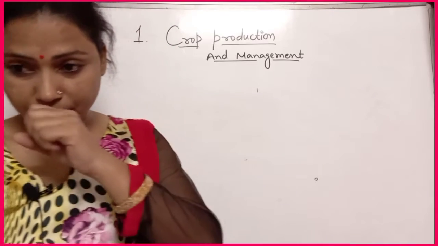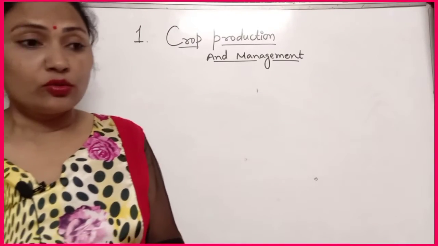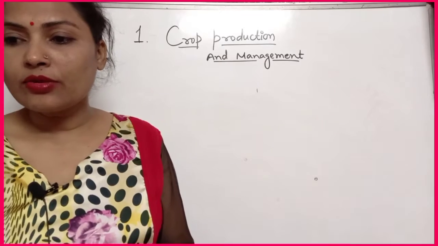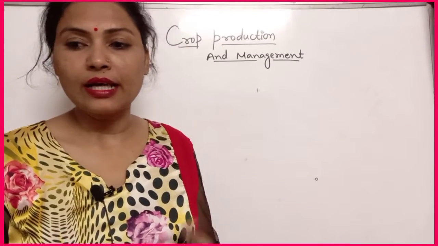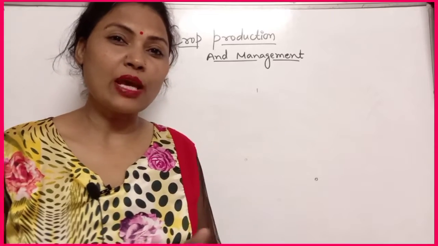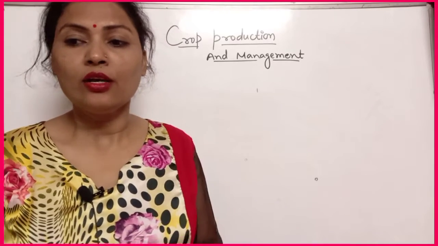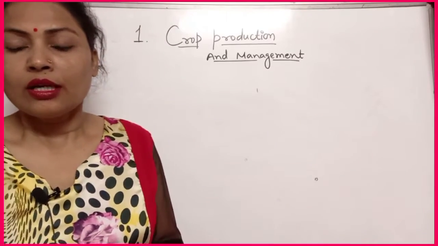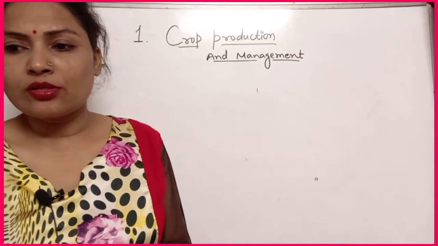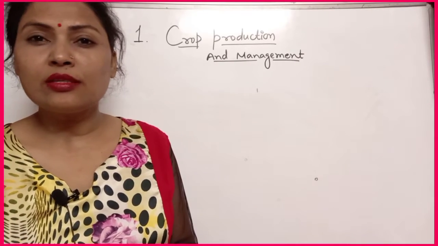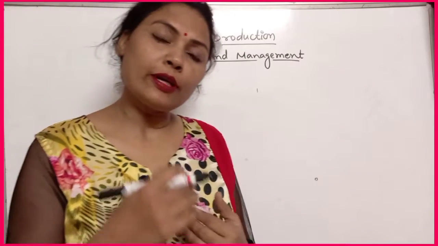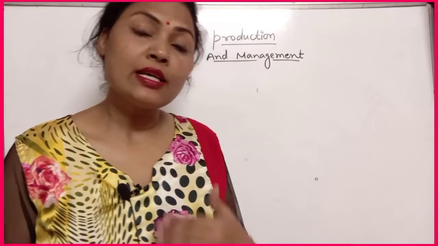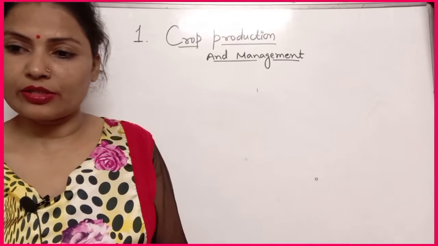Okay, and crop. Do you know what is crop? Actually, the plants that are cultivated in the field, that are crop, means the same type of plant that are cultivated in the field. Okay, now agricultural implements. The implements means the tools which are required for agriculture, that are known as agricultural implements.